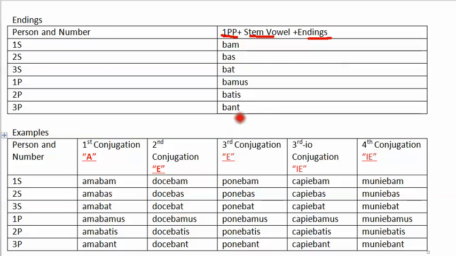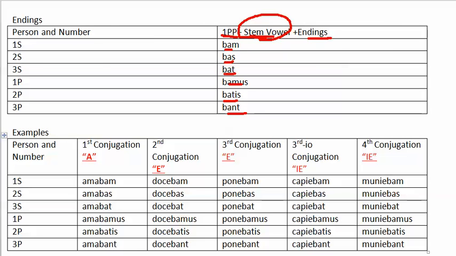And then you put the ba in front of it. So you go ba, so bam, bas, bat, bamus, batis, bant. And so that's usually an easy pattern to remember. It's got a nice ring to it. Bam, bas, bat, bamus, batis, bant. And so the hard thing is the stem vowel. And the stem vowel will vary depending on the conjugation.